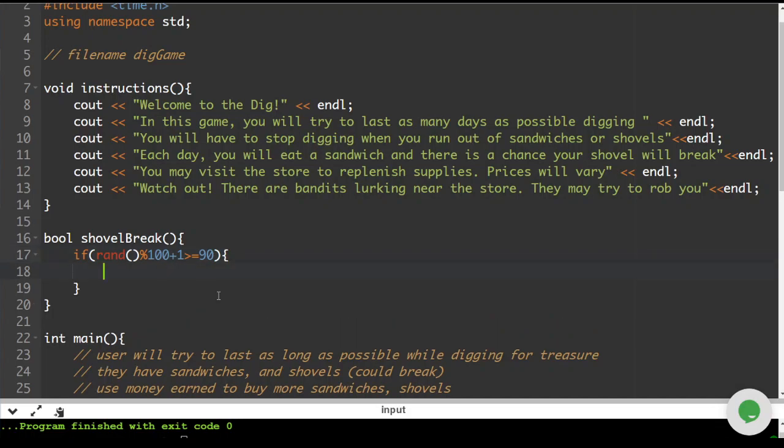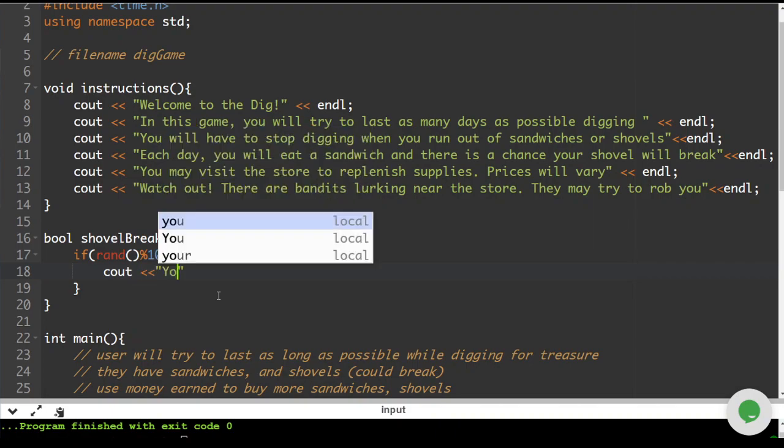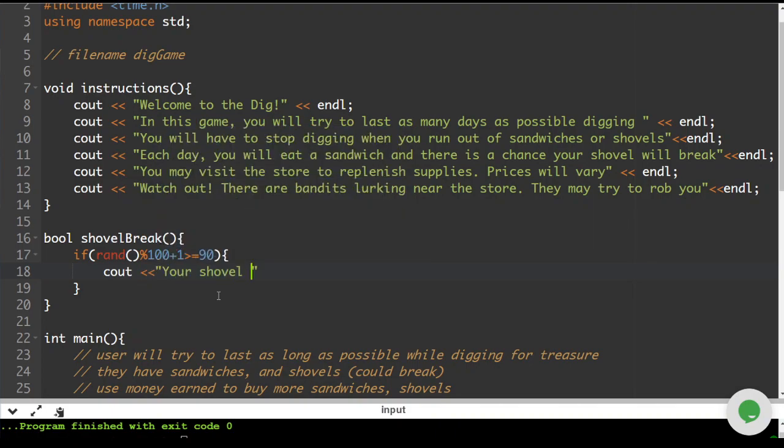So what we're going to do is cout: your shovel broke. Put an unhappy sign here. It's going to help to put a bunch of extra marks, just non-text things that'll make some of the elements stand out in the output.